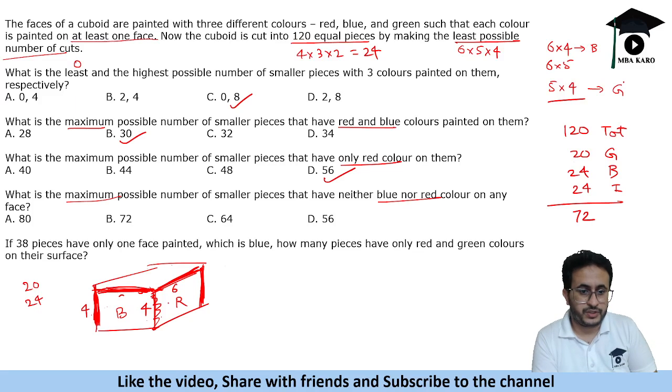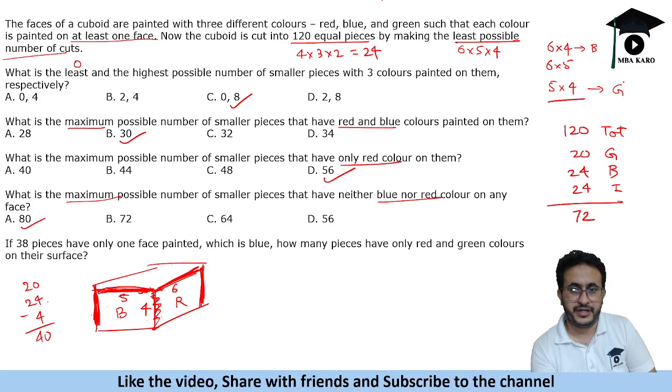Okay, so we see this is 5 into 4, 20, and this is 24. So 20 and 24 and 4 common. So that means 40 have blue or red. Okay, so remaining 80, like total 120 cubes are there, 40 have blue or red, so 80 will not have any of these, neither blue nor red on them.